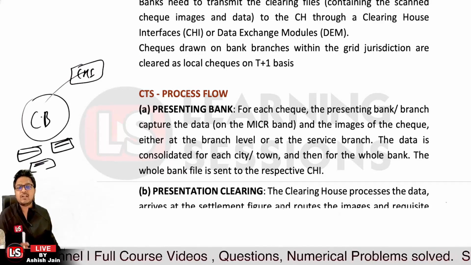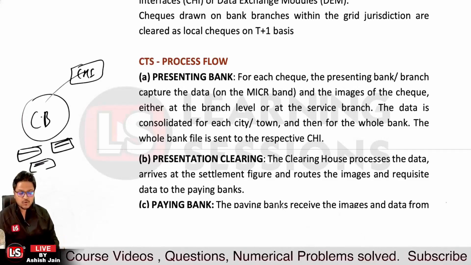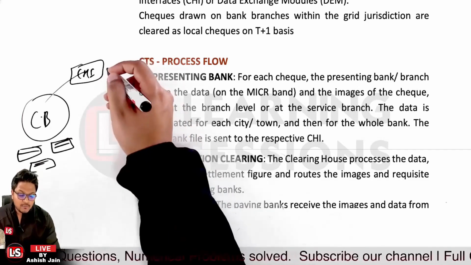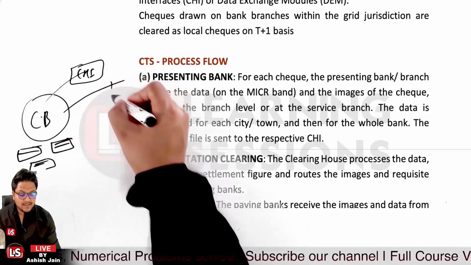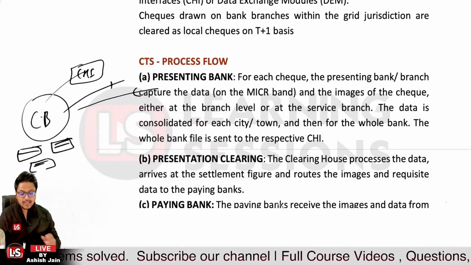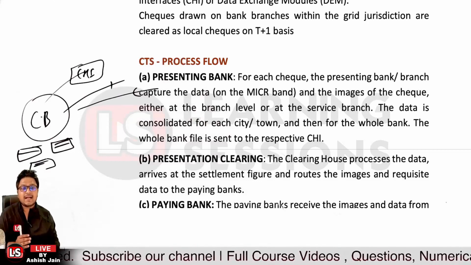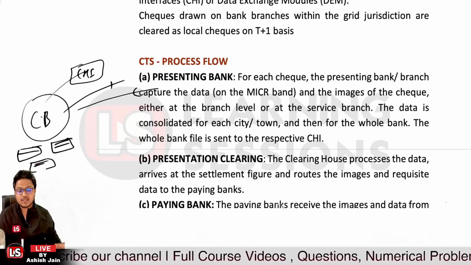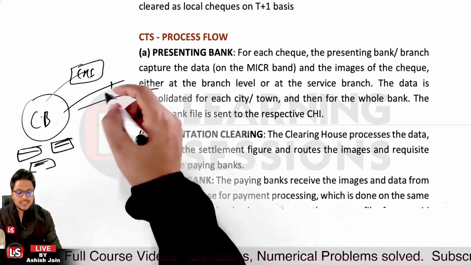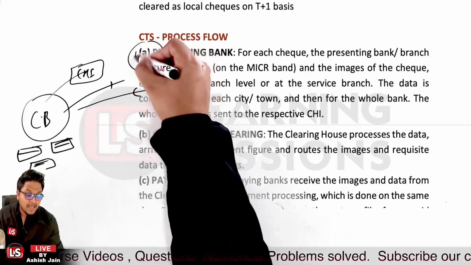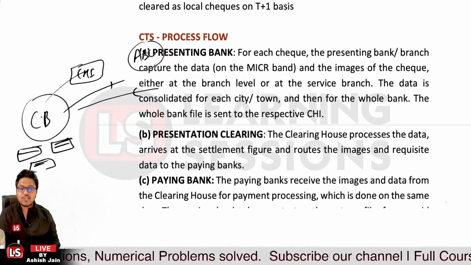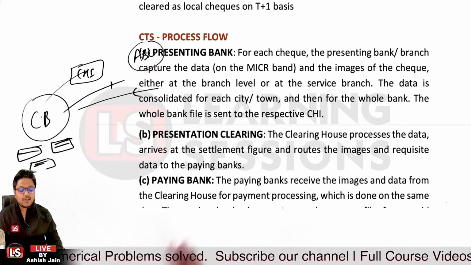Then it's related to the presentation clearing. The clearinghouse will process the data and arrive at the settlement figure. It could be that some of the checks are drawn on other banks, and some checks are drawn on this collecting bank too. So the net figure will be there, and the routing of the images and the requisite data to the paying bank will take place. Let's take the case that one check was drawn on bank ABC, the paying bank. The image related to that check will be transmitted to that bank.